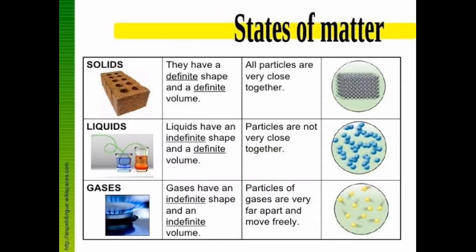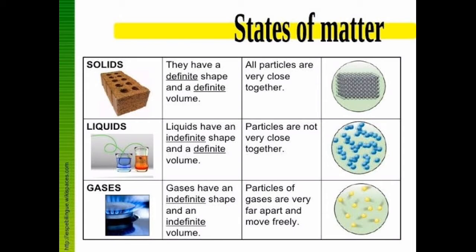In this table, you will find the states of matter and their characteristics. The first one is solid. Solids have a definite shape and a definite volume. The next one is liquid. Liquids have indefinite shape and definite volume. And the last one is gas. Gases have an indefinite shape and indefinite volume. These three characteristics are about whether the solid, liquid and gas have definite shape or not.